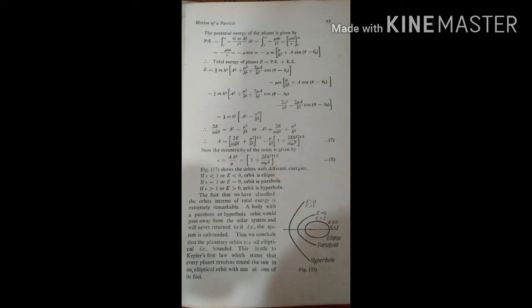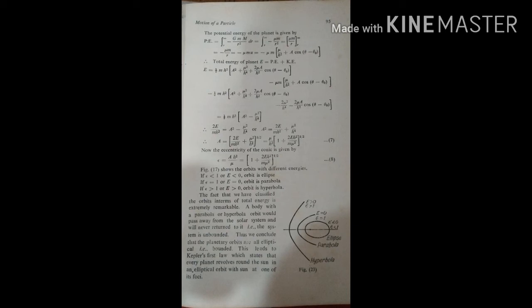The potential energy of the planet is given by P equals integral r to infinity minus GMm by r square dr. That is integral r to infinity minus μm by r square. That is minus μm by r equals minus mμu. That is minus mμ into (μ by h square plus a cos(θ minus θ naught)). Therefore, total energy of the planet E equals PE plus KE.